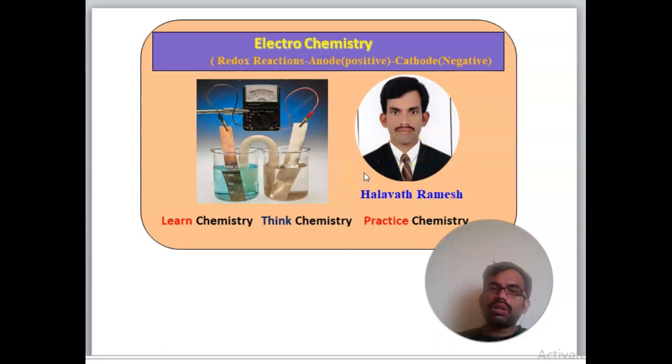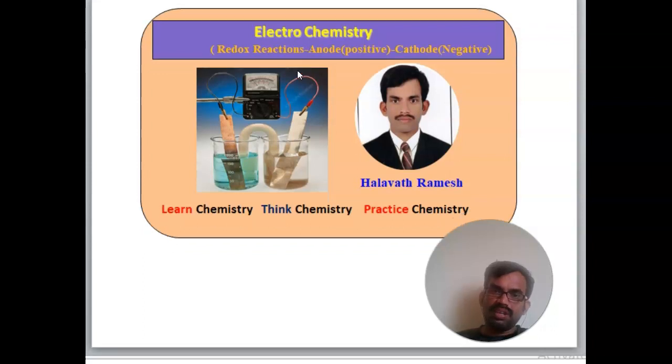Especially today we will talk about a very simple topic, that is electrochemistry. We will discuss the basics and fundamentals of electrochemistry. What is a redox reaction? Especially we will focus on redox reactions. Nowadays redox reaction is very important in every competitive exam. So now we will see, slide by slide, the basics and fundamentals of electrochemistry.